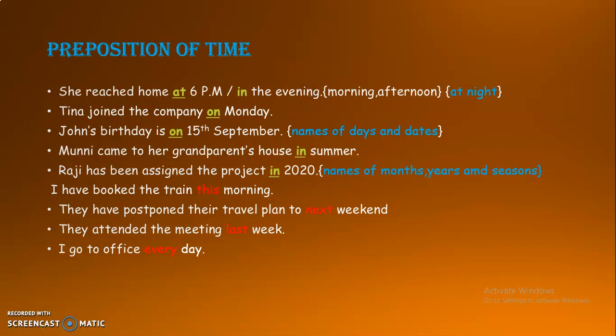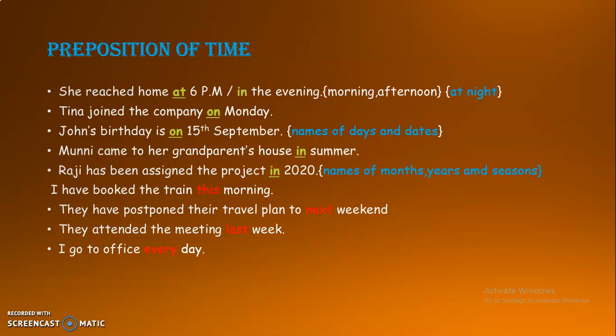So let's discuss the first type, prepositions of time. She reached home at 6 p.m. That means the subject reached home at what time? At 6 p.m. So here, at comes under the preposition of time because it is used to tell about the time of the subject or the action performed by the subject. Hence, she reached home at 6 p.m., or at 9 p.m., at 1 p.m., etc.